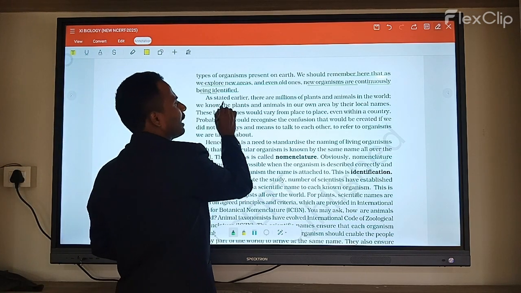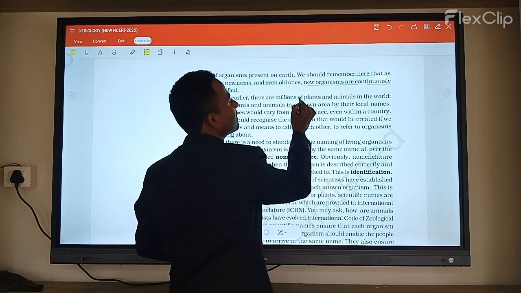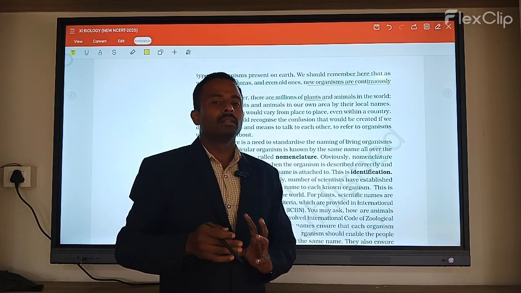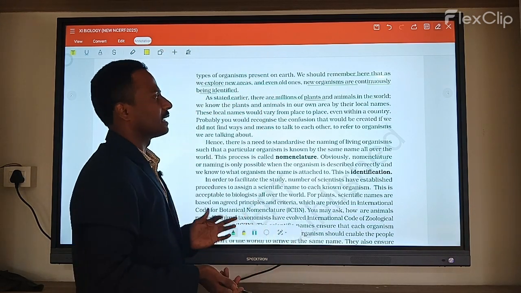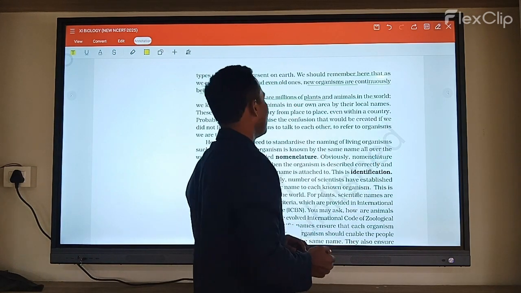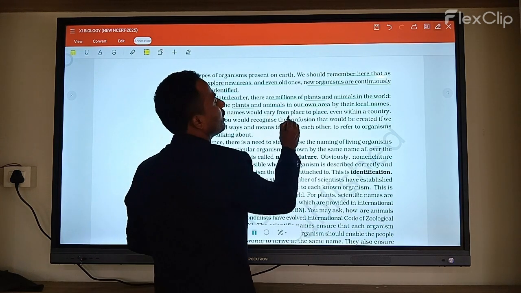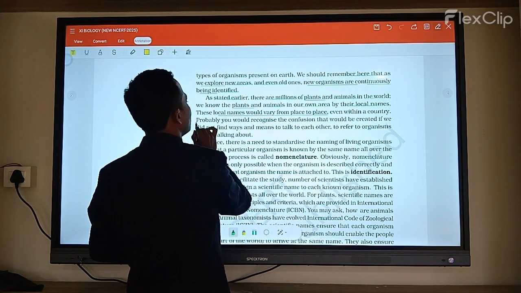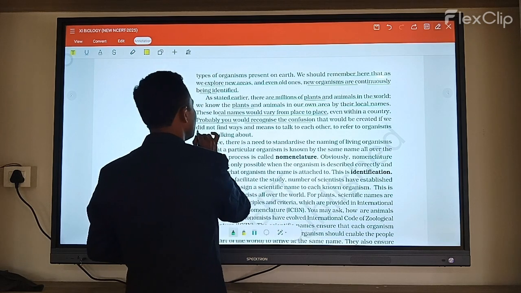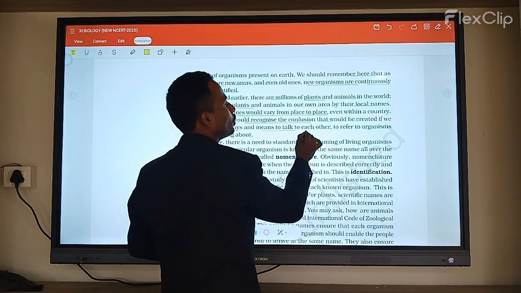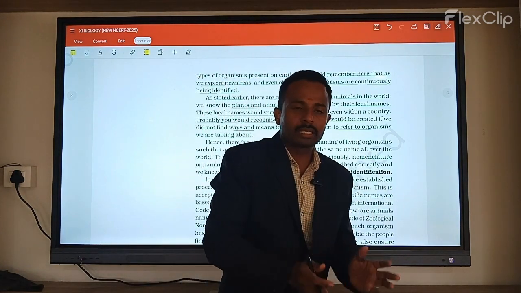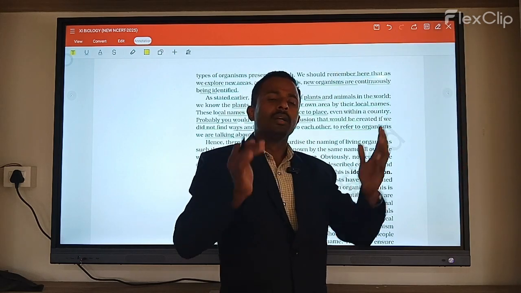As I said earlier, there are millions of plants and animals in the world. We know plants and animals in our area by local names. These local names would vary from place to place, even within a country, and this would create confusion. We would not find a means to talk to each other and reflect on which organisms we are talking about. In one area they are called by one name, and in another area by different names.